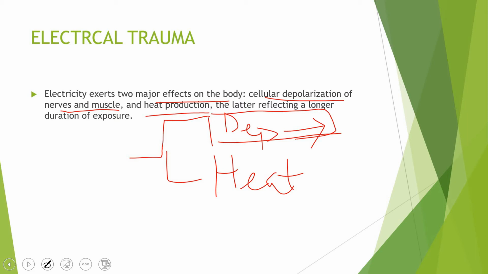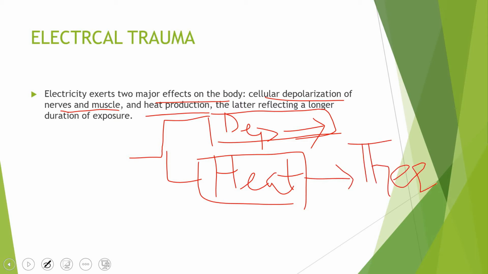They give no lasting findings to help us in the medico-legal settings, to help the forensic pathologists to establish the cause of death as electricity. On the other hand, the heat causes specific thermal lesions. This causes specific thermal lesions that can help us establish the cause of death on the autopsy table. So our focus will be this: the heat effects of the electricity on the body. So moving on and seeing what we have there.